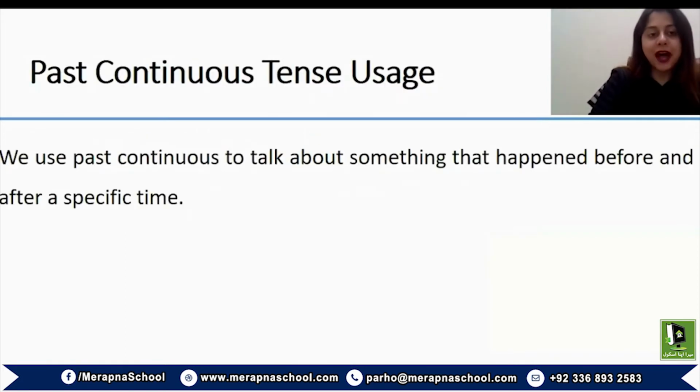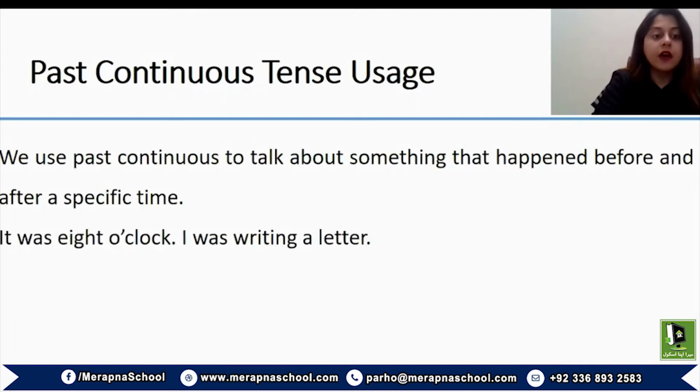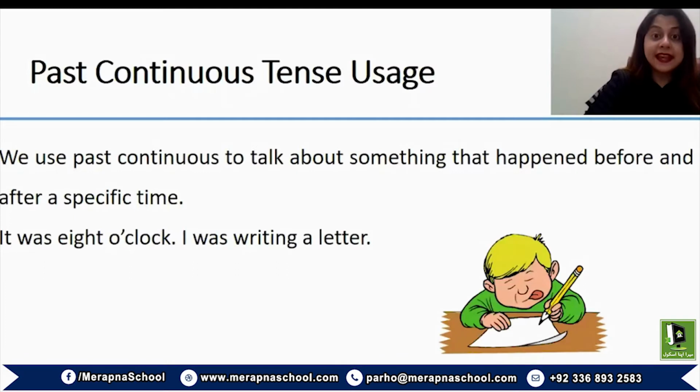Another usage of past continuous tense is that we use it to talk about something that happened before and after a specific time. So here again, a specific reference to time is made. For example, it was 8 o'clock, I was writing a letter.